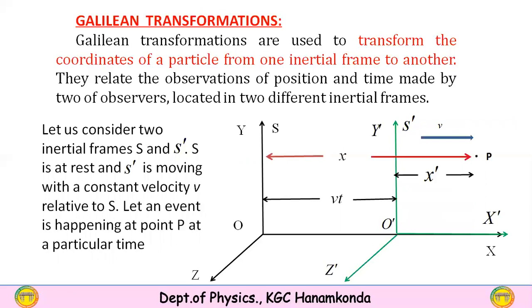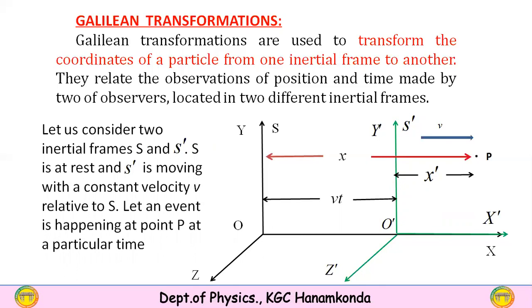Let us see Galilean transformations, or Galilean transformation equations. The basic idea of Galilean transformation equations is to transform the coordinates of a particle from one inertial frame to another.